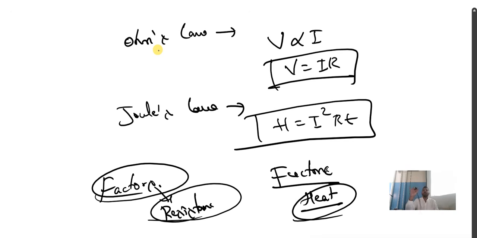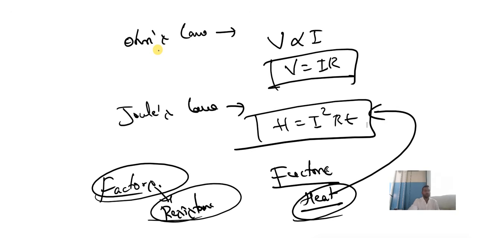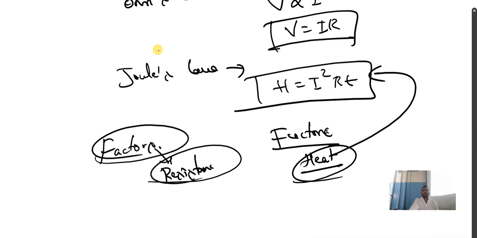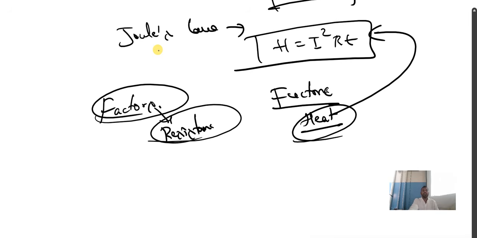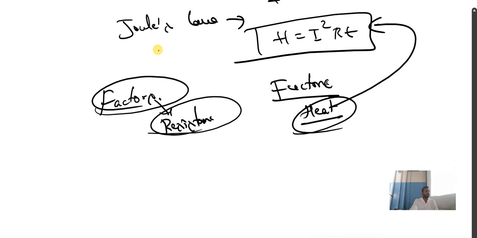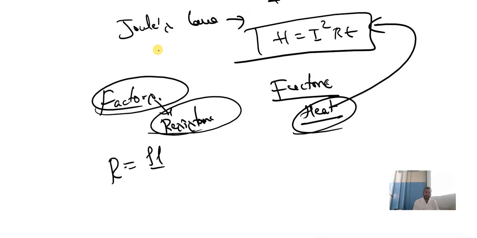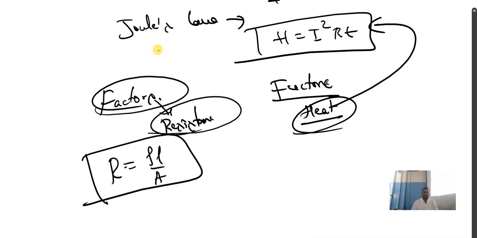If they ask about heat supplied to a conductor, write Joule's law. Resistance of a conductor depends on R equals rho L by A. So the resistance depends on resistivity, length of the conductor, and area of cross section. Increase in length, decrease in area. Area should decrease, length should increase. Length should decrease, area should decrease. Clear? Understood?